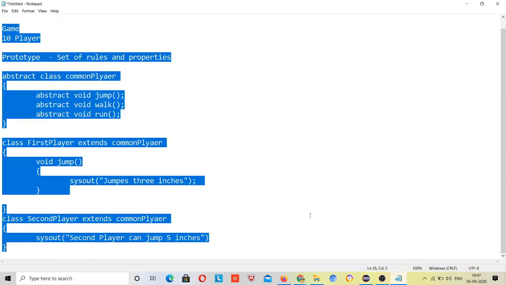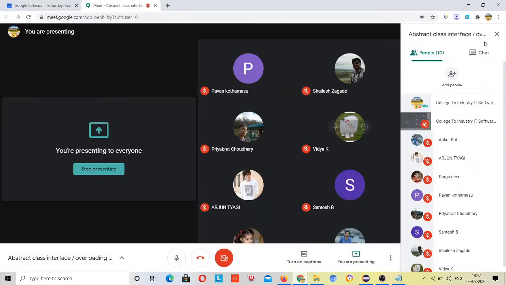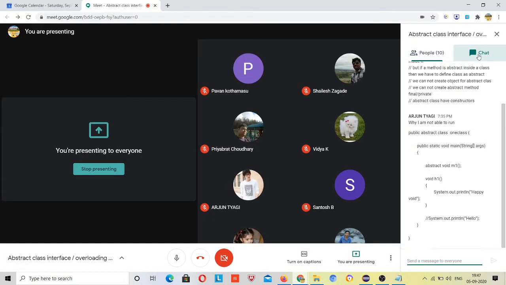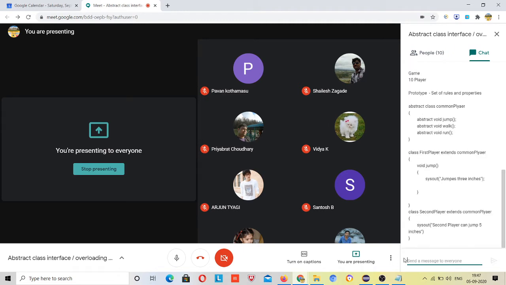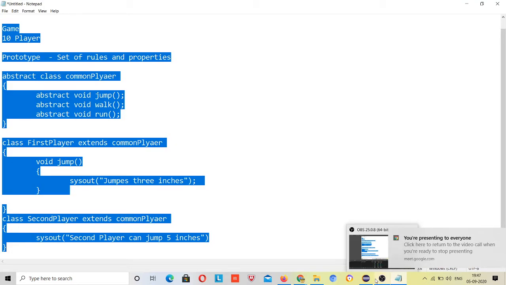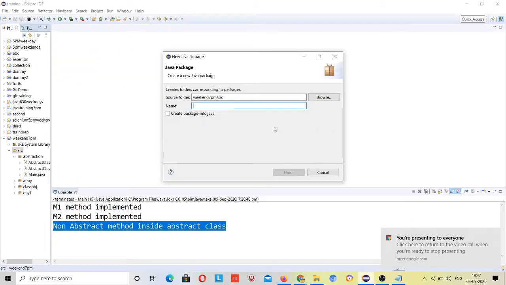I will copy and paste this example inside the chat box. Please copy it somewhere for the live example. If you ask, I can give that, right? So, the interface example. Here I am trying to view interface.